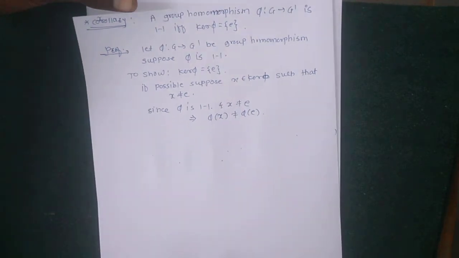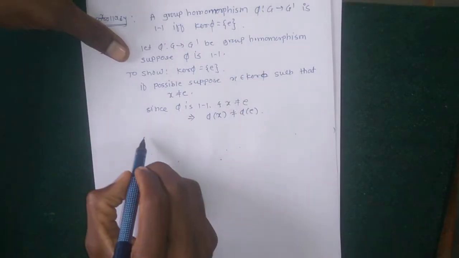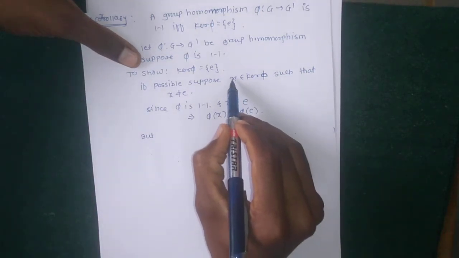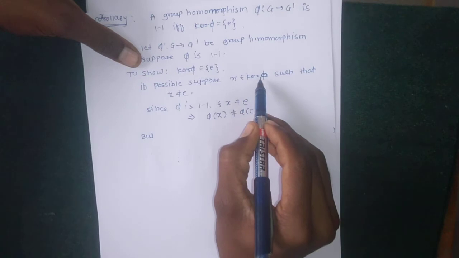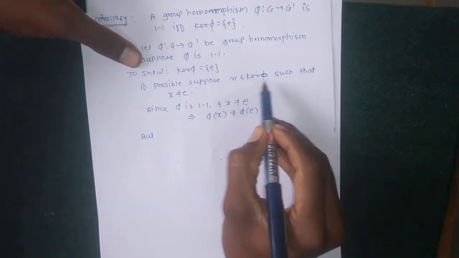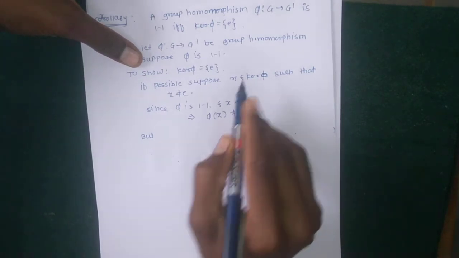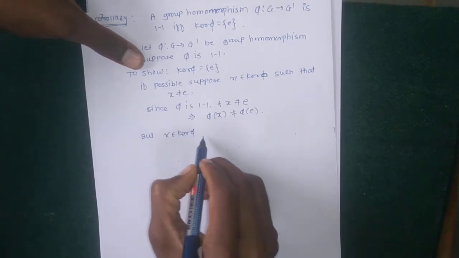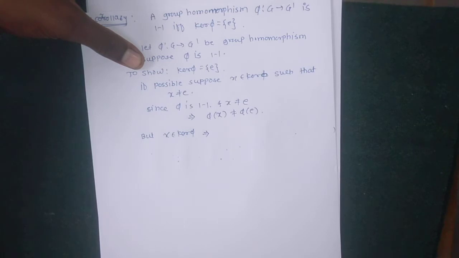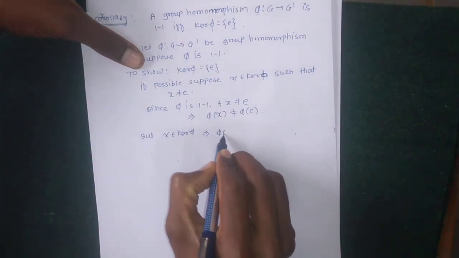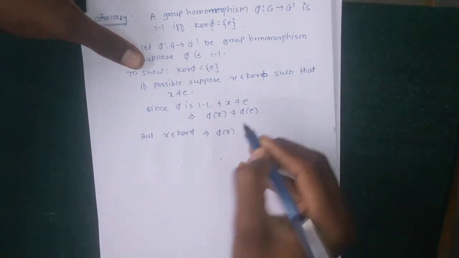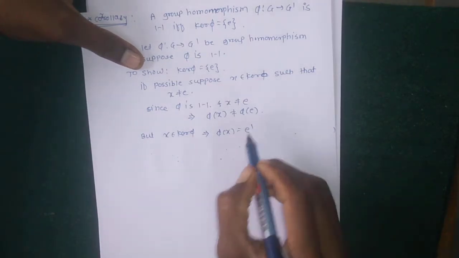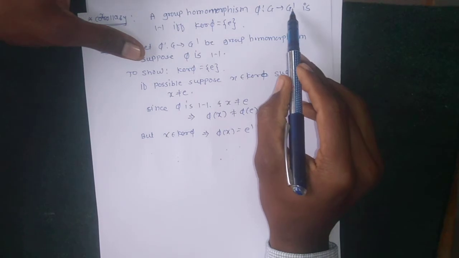But here this x is chosen from kernel phi. Since x belongs to kernel phi, by definition of kernel, phi of x equals e dash, the identity of G dash.